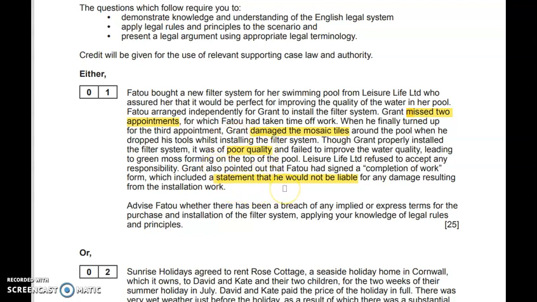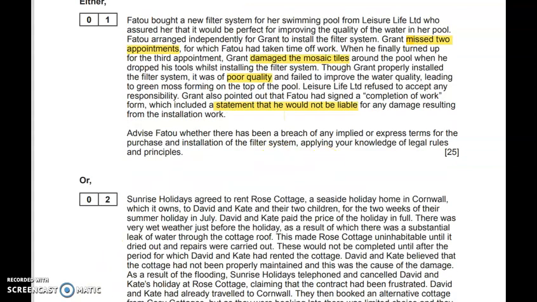This statement that he's not going to be liable, hopefully you're thinking about exclusion clauses there, and remedies under the Consumer Contracts Information Cancellation and Additional Charges Regulations 2013, the 14-day cooling off period. Let's take a look at the second question then.